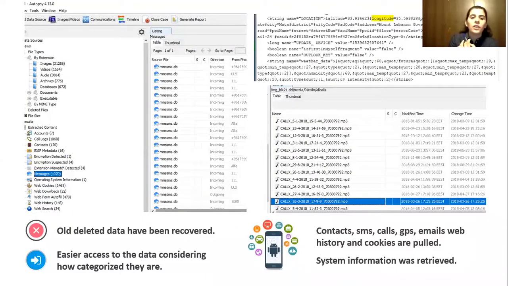In our case, we needed to find a certain call made by this person. This call was made prior to the factory reset, so in our logical acquisition, we weren't able to pull any data on it. In the physical acquisition, we managed to pull far more data. Going through the third-party application folder, we found an application called CallX. This third-party application records calls made by the user. By calls, we don't mean WhatsApp calls or any other application calls. We mean calls made through the network carrier.